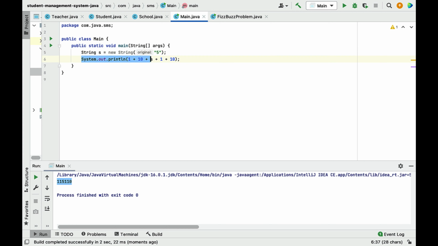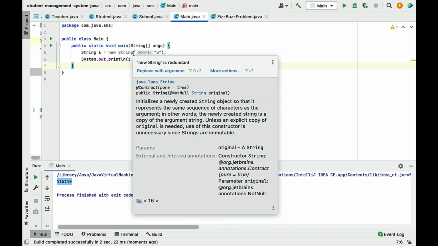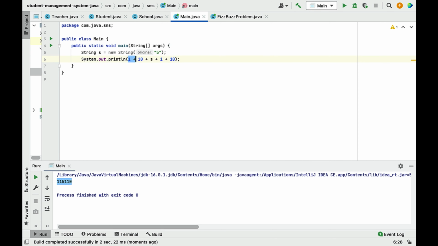After that we have added a System.out.println, and then this is the value, right? So 1 plus 10. One important thing is, whenever this expression gets evaluated, it always goes from left to right.